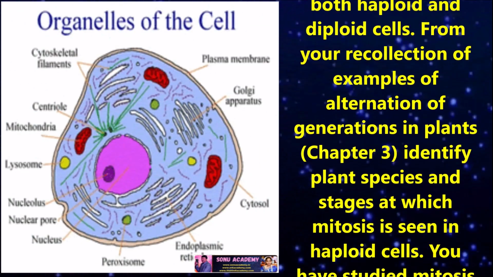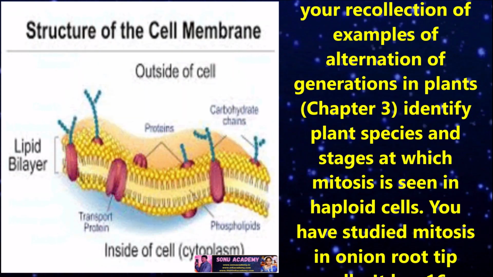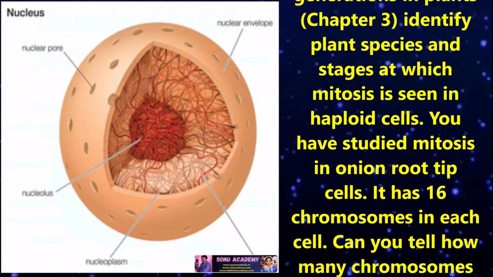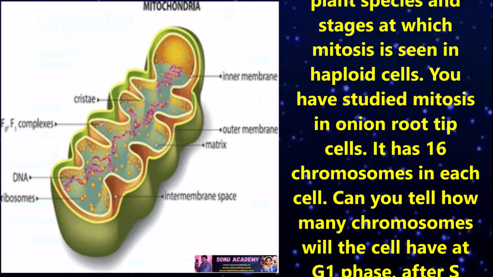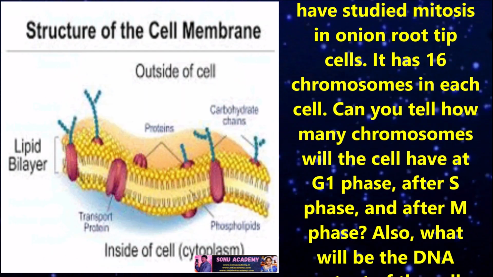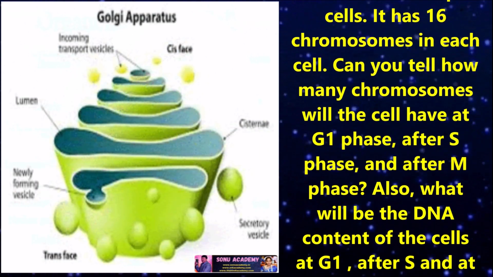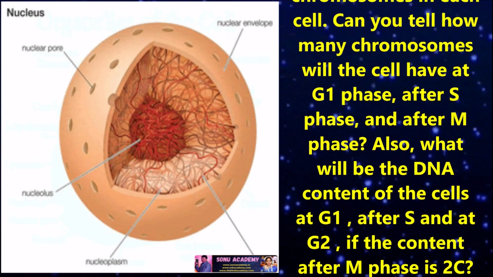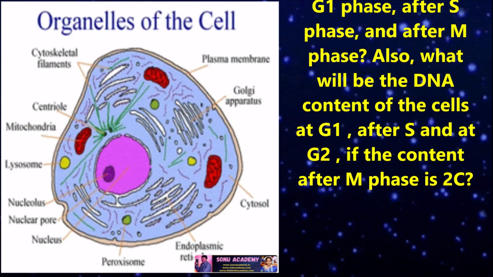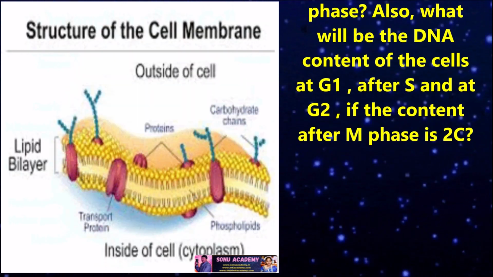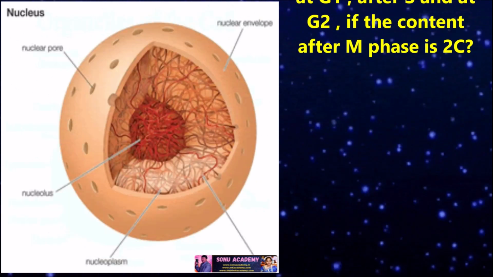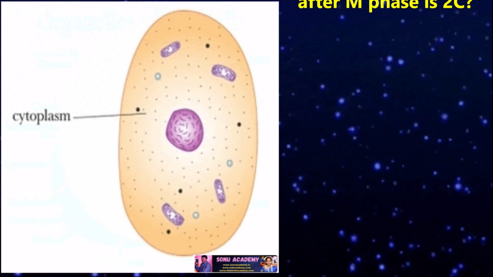From your recollection of examples of alternation of generations in plants, identify plant species and stages at which mitosis is seen in haploid cells. You have studied mitosis in onion root tip cells. It has 16 chromosomes in each cell. Can you tell how many chromosomes the cell will have at G1 phase, after S phase and after M phase? Also, what will be the DNA content of the cells at G1, after S and at G2, if the content after M phase is 2C?